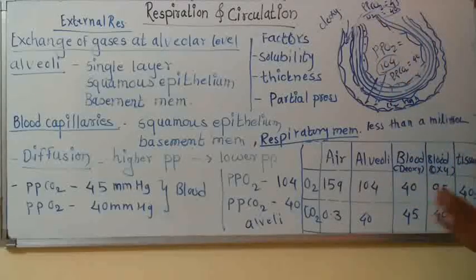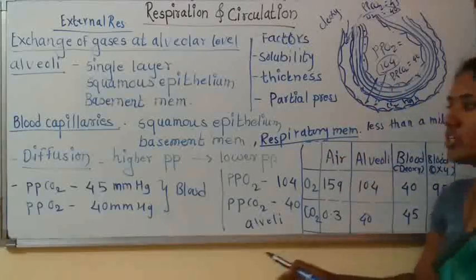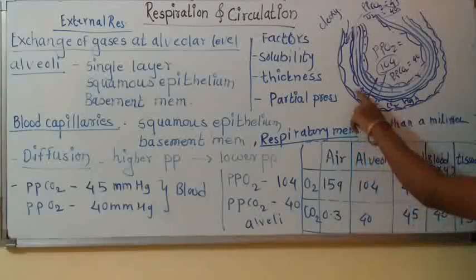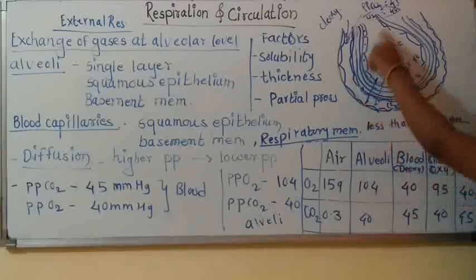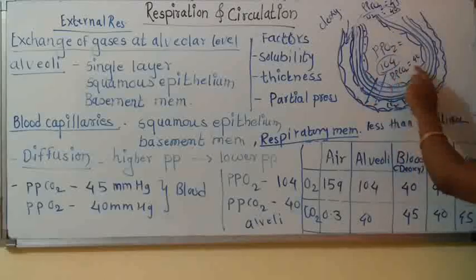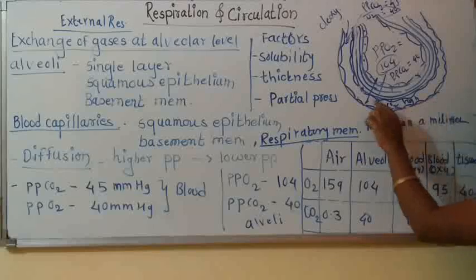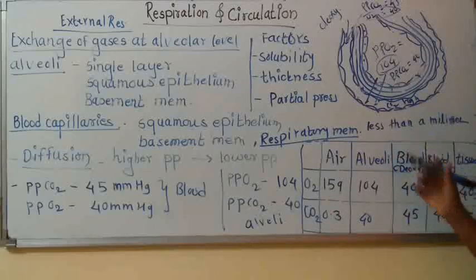So oxygen diffuses from alveoli to blood. On the opposite side, partial pressure of CO2 is high in deoxygenated blood, that is 45, and in alveoli it is 40. So CO2 is going to diffuse from blood to alveoli. So in this way, respiratory exchange takes place.